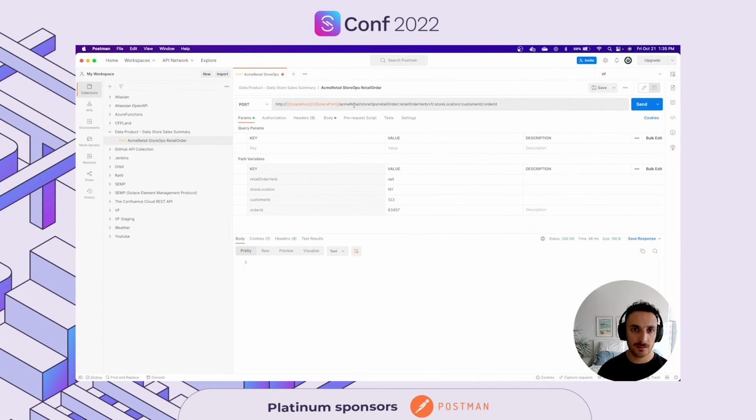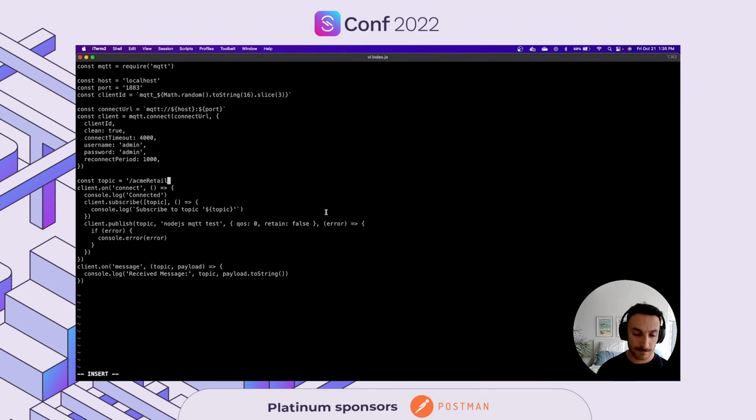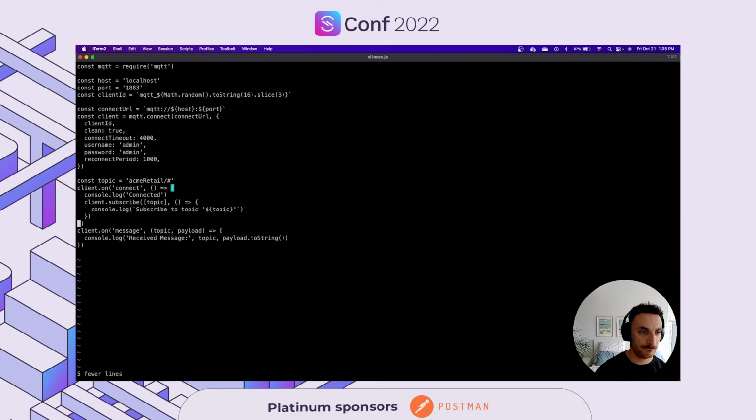Let me make sure I've got the right one. We got Acme Retail, and I'm going to do a wildcard using MQTT. Now here, keep in mind that I'm using open standard MQTT, so I have to use MQTT's wildcard notations. So on connect, we want to subscribe to the topic. We don't want to publish anything. So we've got this, and that should be it for my MQTT microservice.